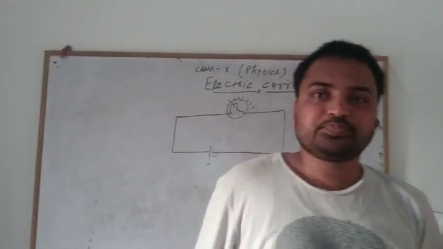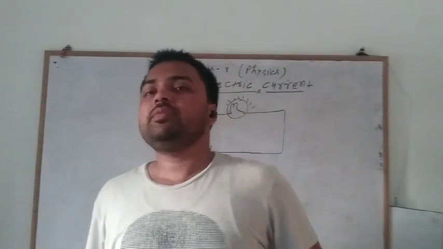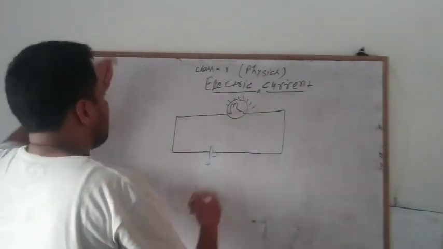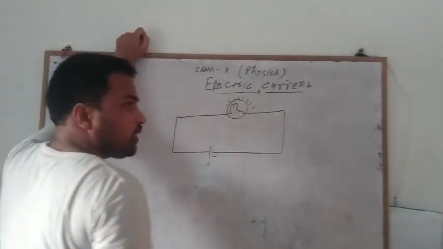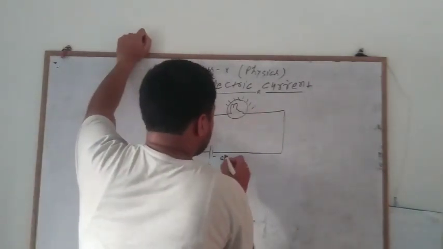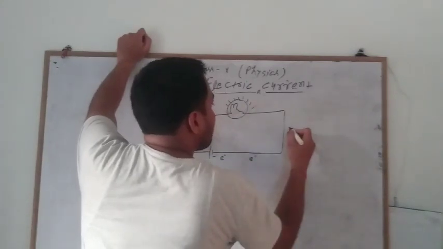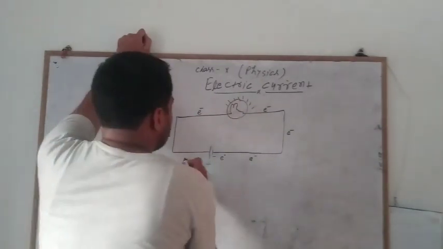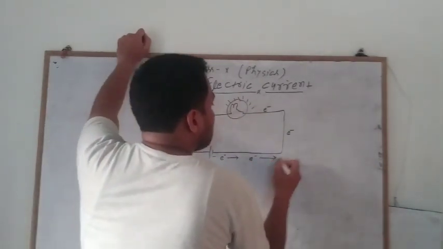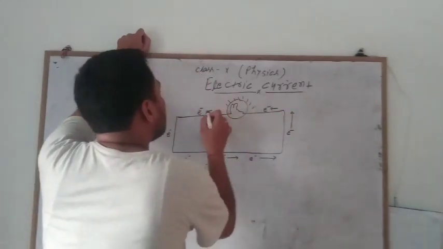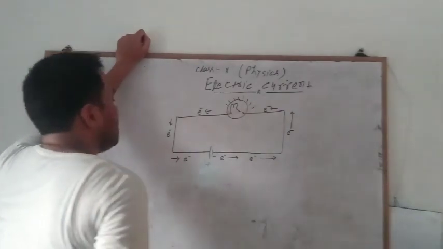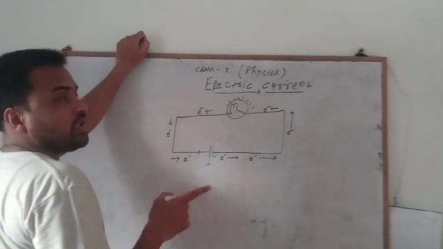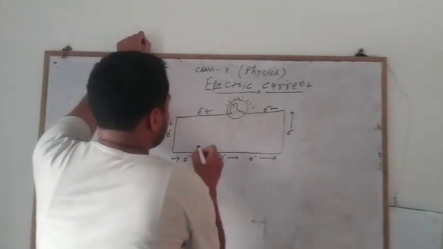As we know, the electric current will always flow where the potential difference is maintained. Now the electrons will move from lower potential to higher potential. But the direction of electric current will always be from positive to negative, that means higher potential to lower potential.